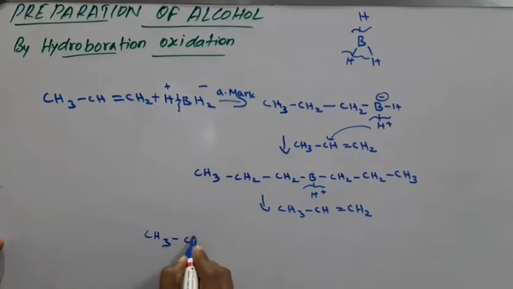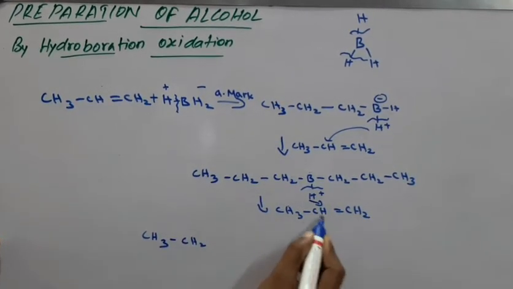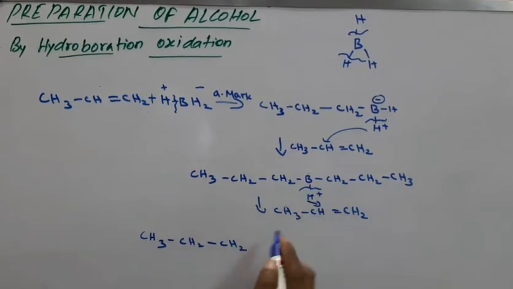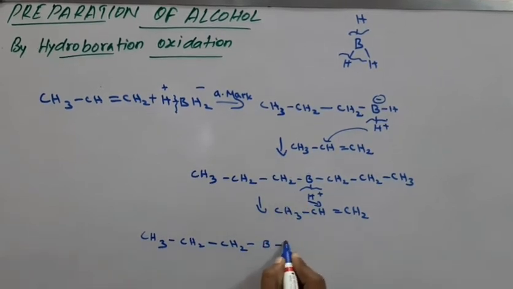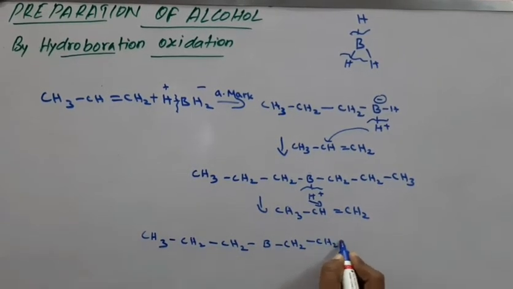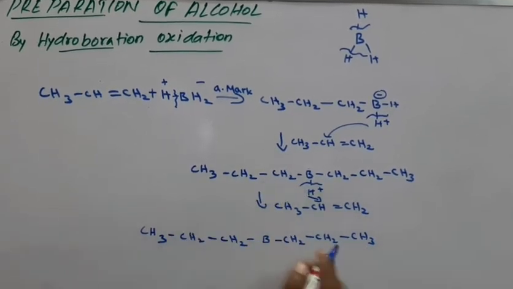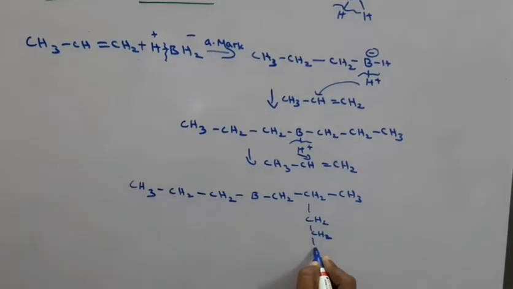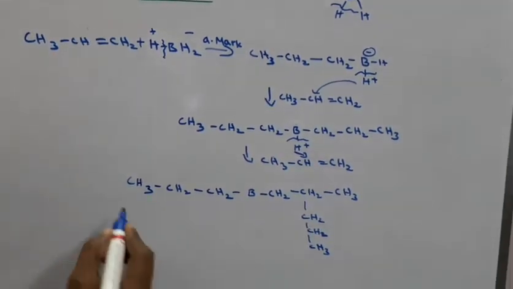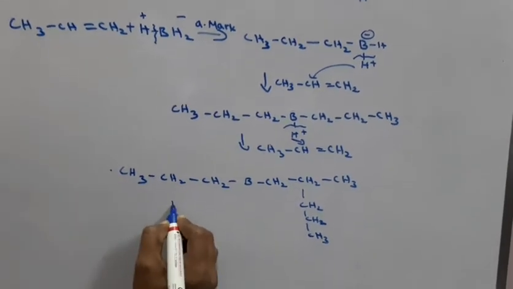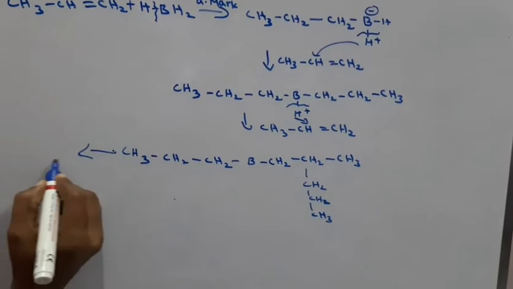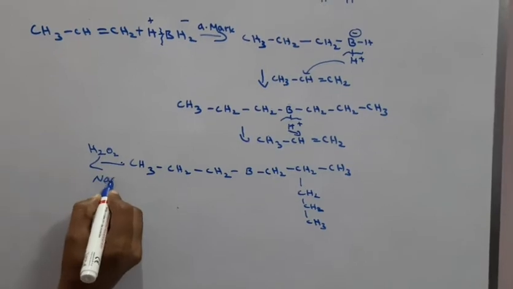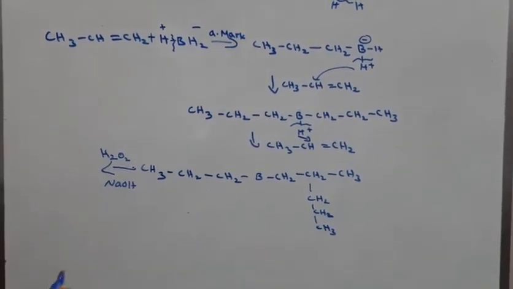The double bond breaks up, CH2 bonds to CH2, and this whole group is added to the boron, giving B(CH2CH2CH3). Finally, it undergoes oxidation reactions with H2O2 in the presence of sodium hydroxide.